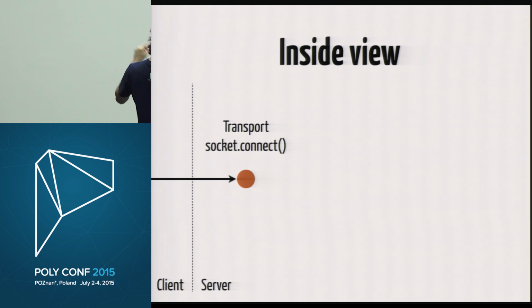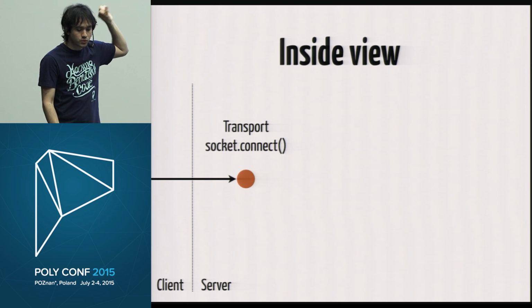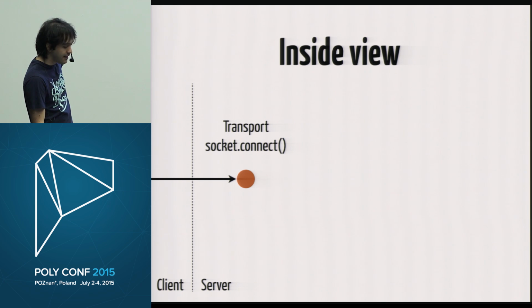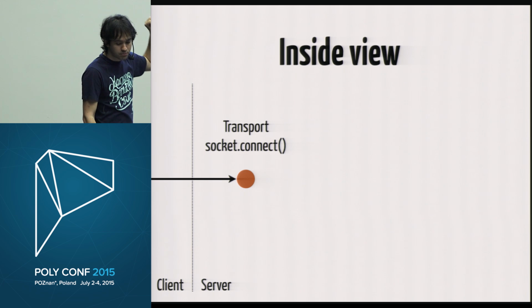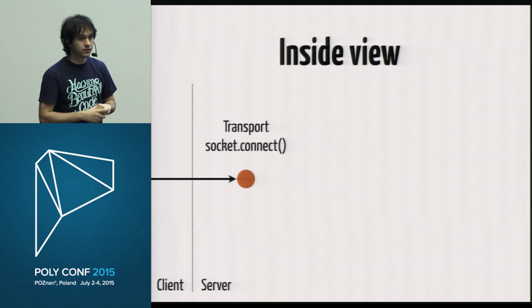And so that's what happens. Every time the client connects to the server, we are going to create one process that is responsible for the transport. So when we call socket.connect on the client, it creates this process. And now every time you join a different channel, it's going to create a process for that channel too.